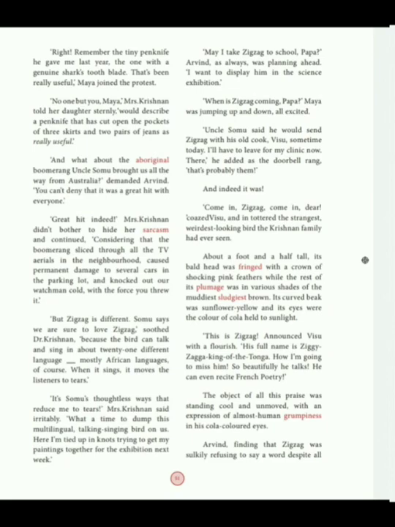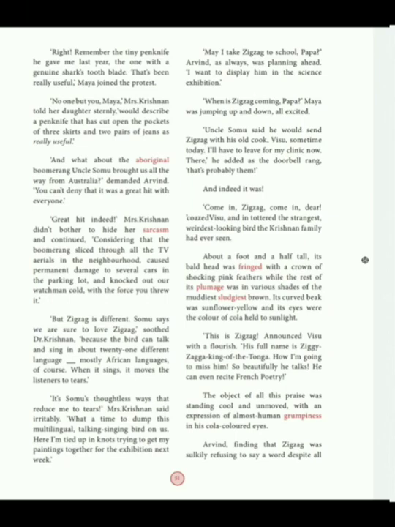May I take Zigzag to school, Papa? Aravind, as always, was planning ahead. I want to display him in the science exhibition. But Aravind and Maya were too excited to see that Zigzag. So slowly he is asking, when he brings that bird to our home, I will take that bird to my school because I want to exhibit that bird in the science exhibition. Why? It can sing and talk in 21 languages. So I want to exhibit it.